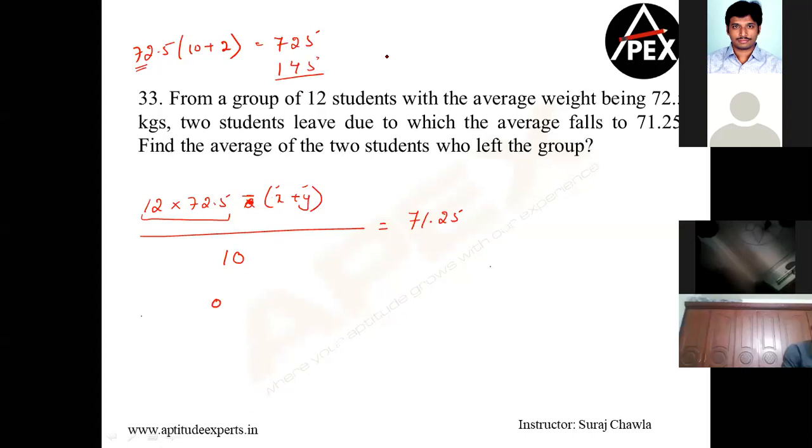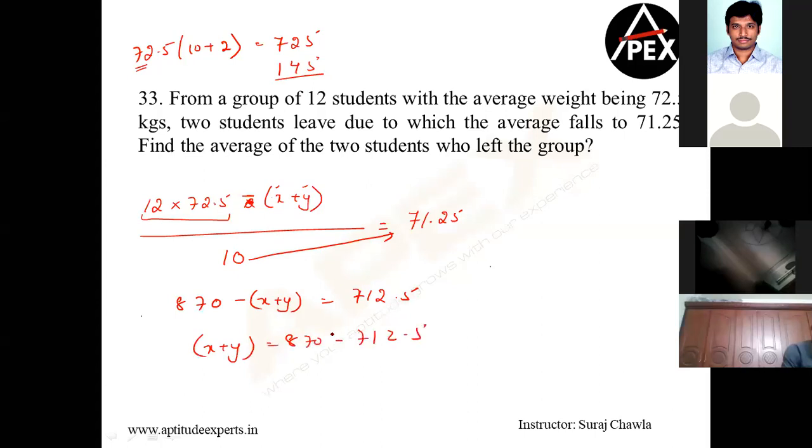So 5 plus 5 will give me 10. This will give me 870. Minus of x plus y is equal to, I cross multiply, 712.5. So when I transpose the values, I get x plus y is equal to 870 minus 712.5.